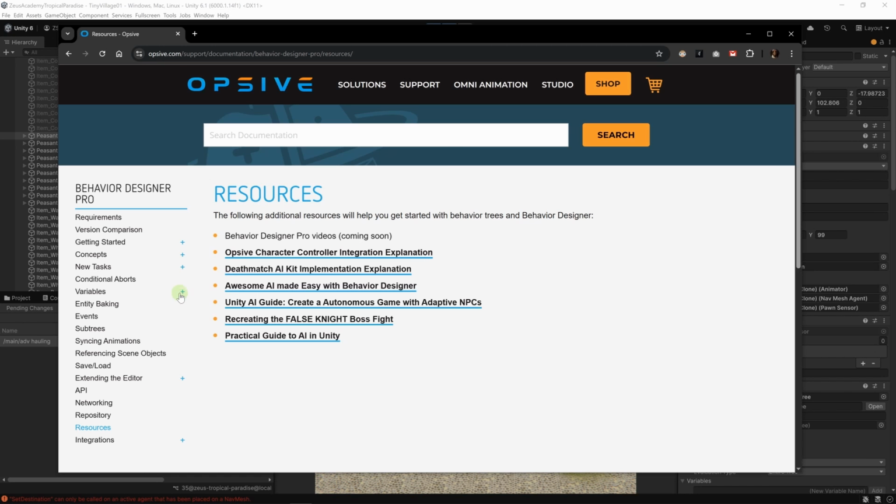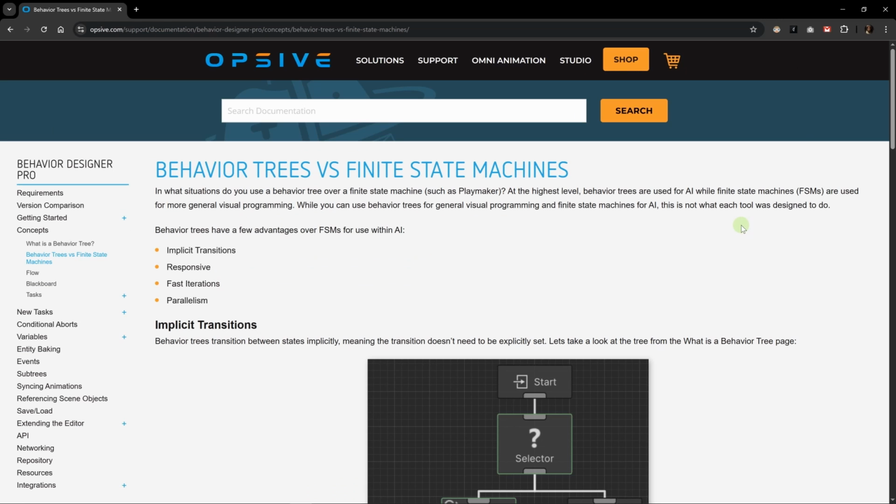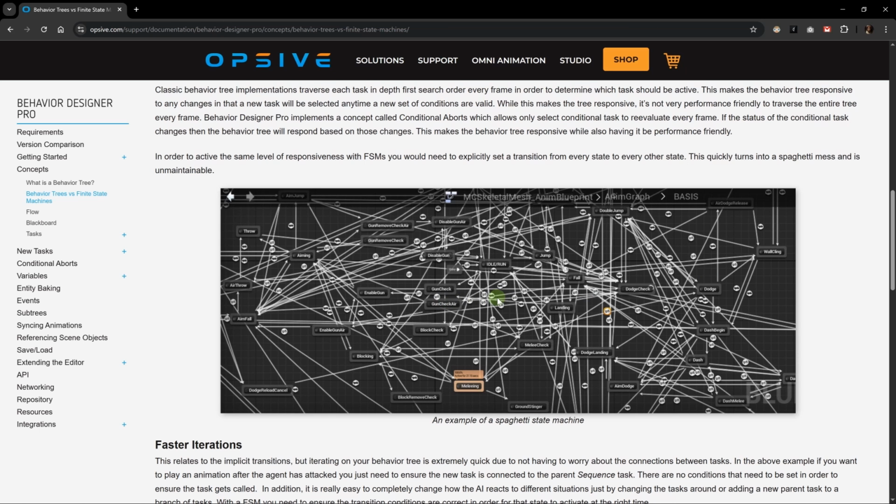If we go back to the documentation of Behavior Designer Pro, the developer makes a great case about why you should perhaps prioritize behavior trees over finite state machines because of all the drawbacks that they talk about here, especially this, because in a finite state machine, the problem that you're going to encounter is too many transitions. You have to keep track of them. There are some systems like HFSMs, or hierarchical finite state machines, that limit somewhat the amount of transitions, but in a complex system where you want your NPCs to be reactive, you're going to more or less get a ton of these transitions that you'll have to take care of.